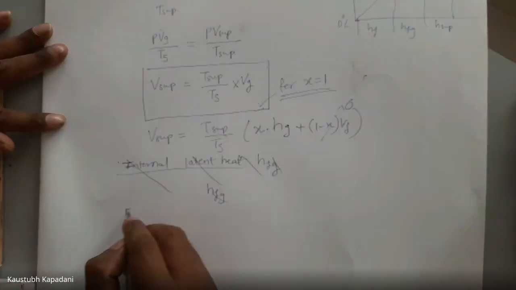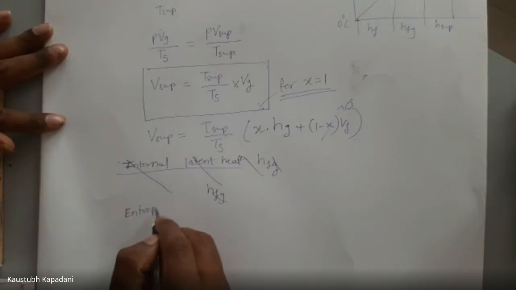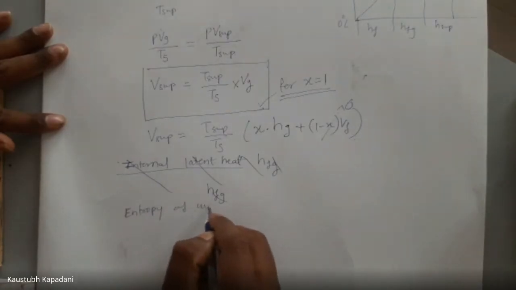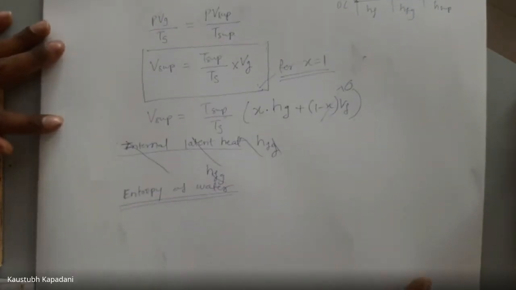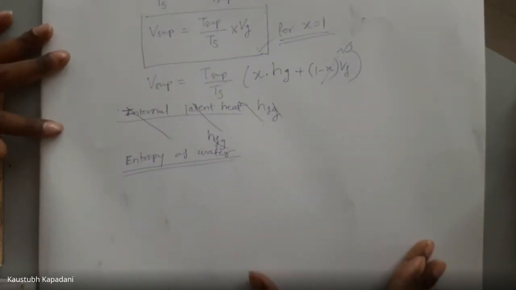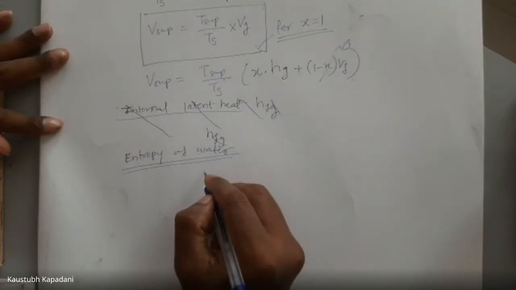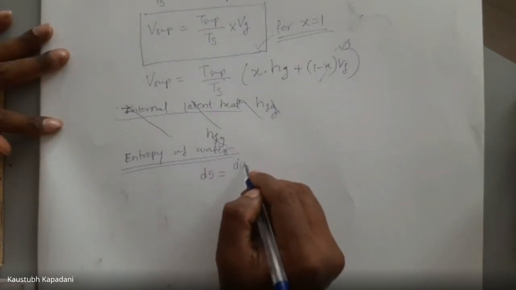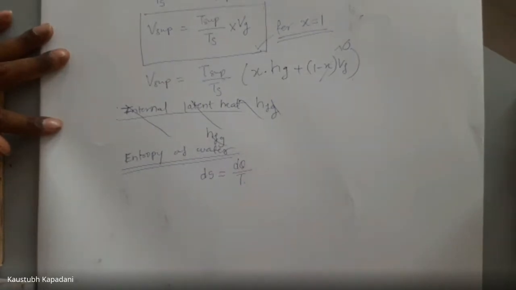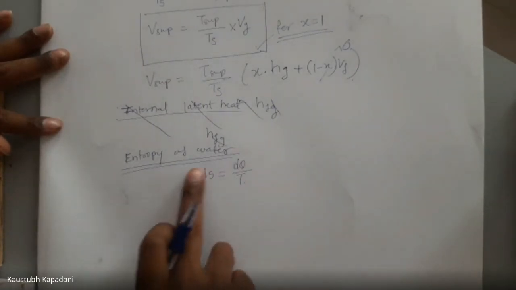Now let's see the entropy of water. How to calculate the entropy of water? We know the general formula for entropy: ds is equal to dq by T. We have to calculate the entropy of water.